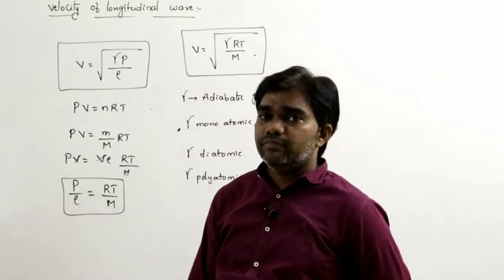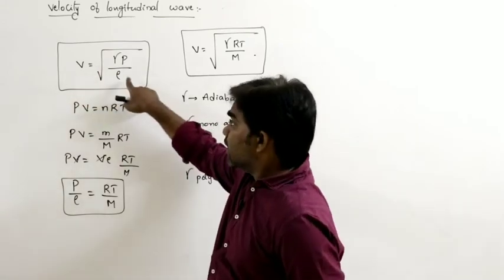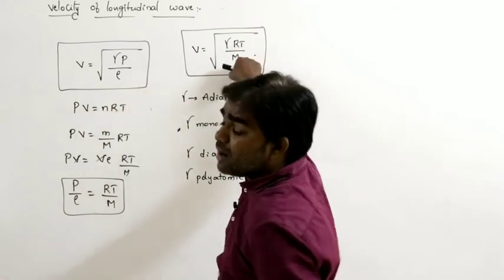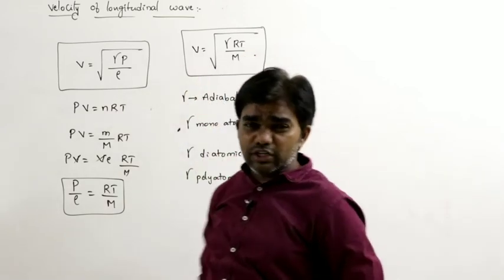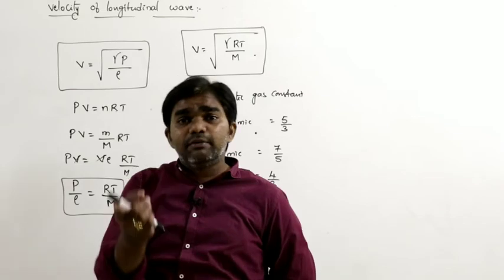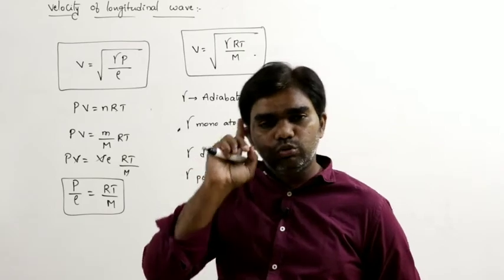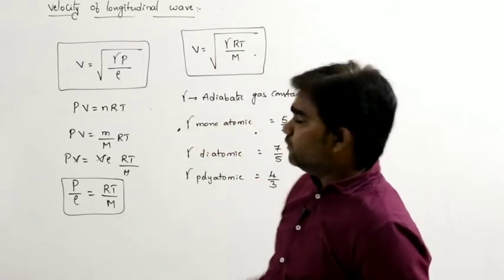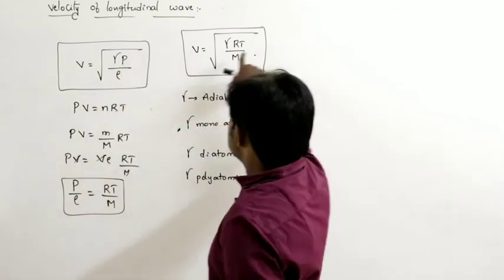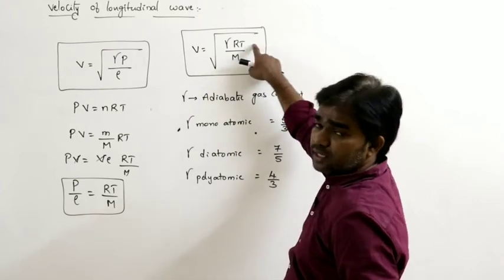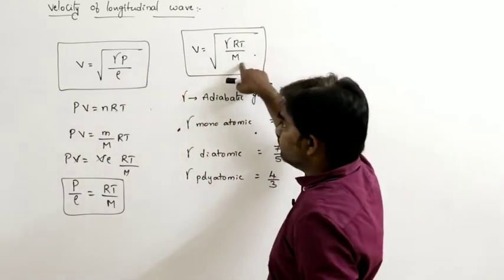One more thing here. If the pressure and temperature both are mentioned in the problem, we have two formulas: square root of gamma P by rho and square root of gamma RT by M. Which one can we use? Always go through temperature, because if the temperature varies, the pressure by density ratio remains constant. So if the temperature varies, we must consider temperature only. Don't consider gamma P by rho; we must consider square root of gamma RT by M.